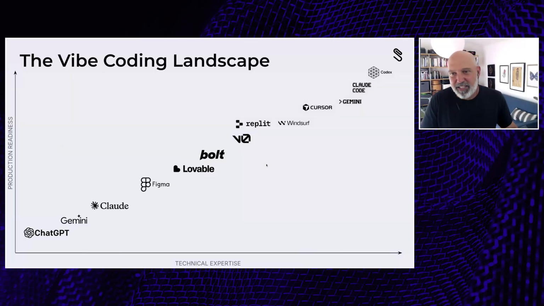Let's look at the vibe coding landscape. Vibe coding is really a new thing. It's only been around for, I don't know, 6, 9 months or so, and it's basically the ability to express your intent to an AI and have it write code to deliver on that intent. Code is just another language, just like English or French, and AI speaks that language and is somehow magically able to convert what we want to achieve into actual code that can achieve it.